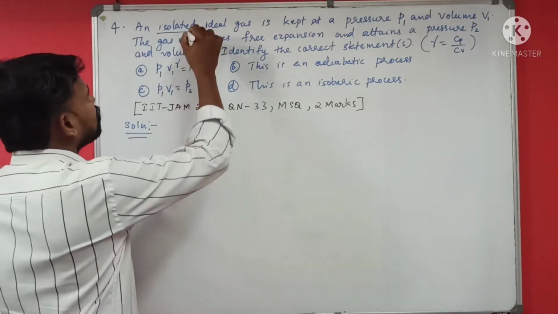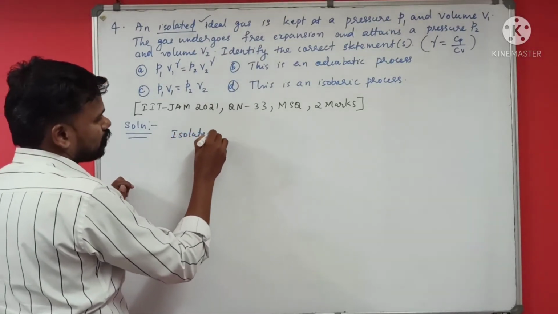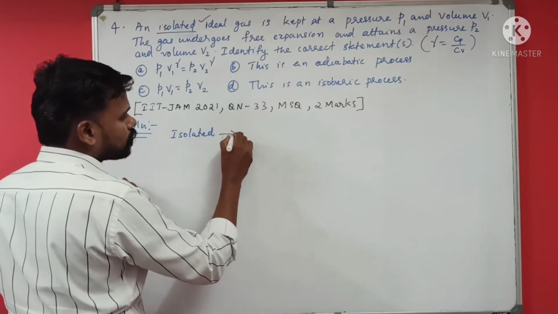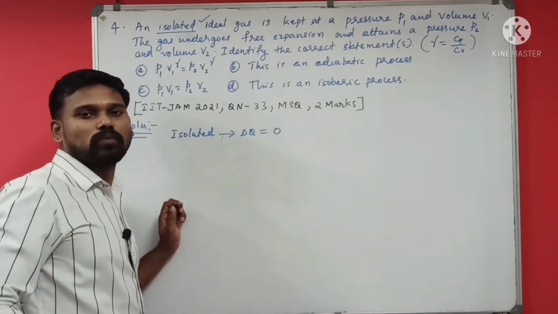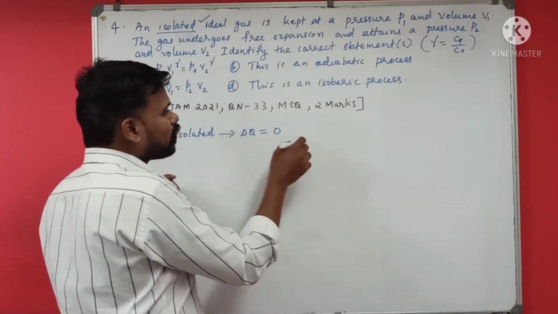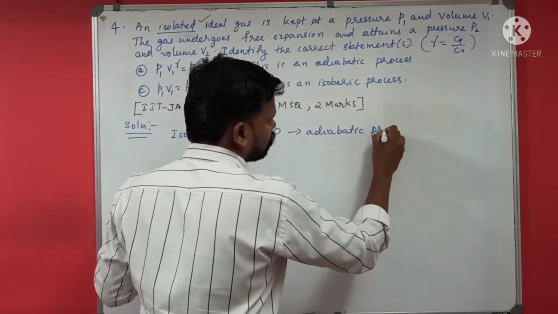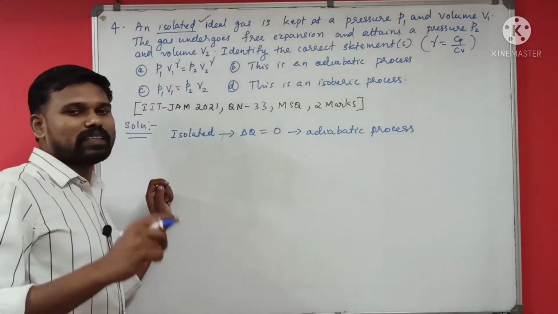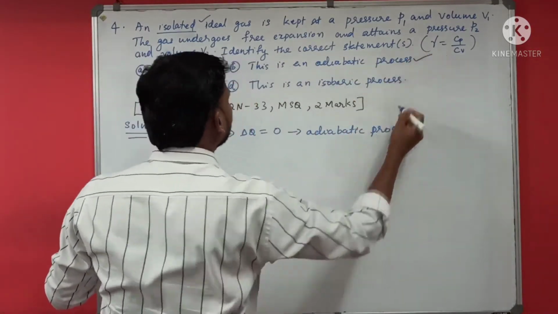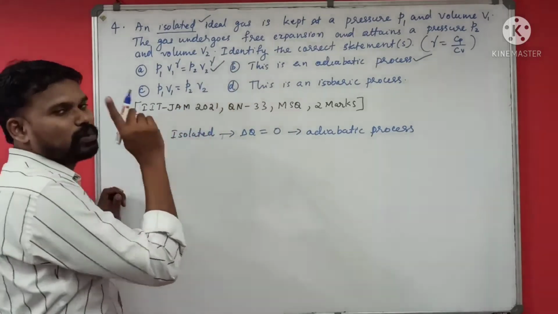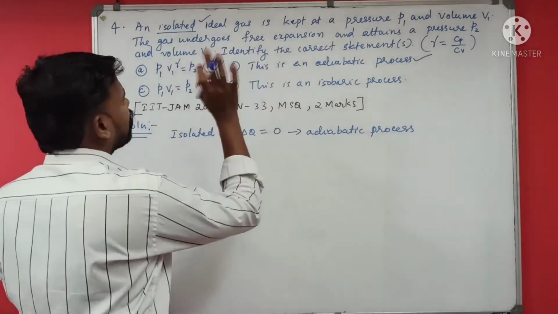Now it is said that it's an isolated ideal gas. What does this word isolated mean? Isolated means there is no exchange of heat. Delta Q is equal to 0. Since delta Q equal to 0, this is an adiabatic process. So since this is an adiabatic process, option B is correct as well as option A is correct. You know that this is the equation for adiabatic process. So A and B are correct.